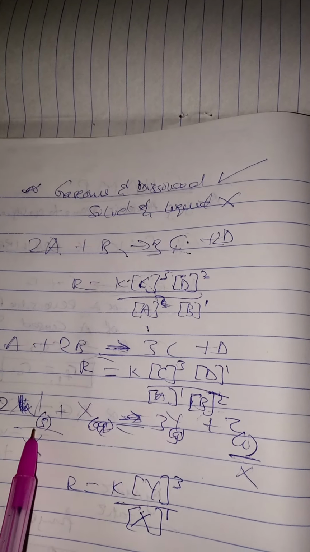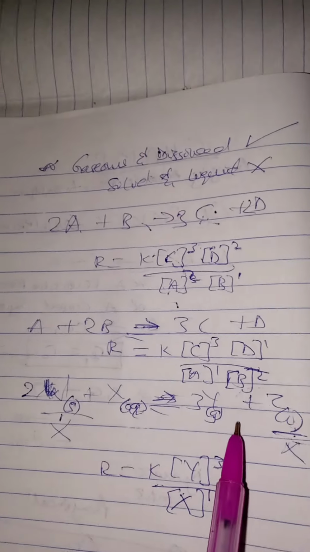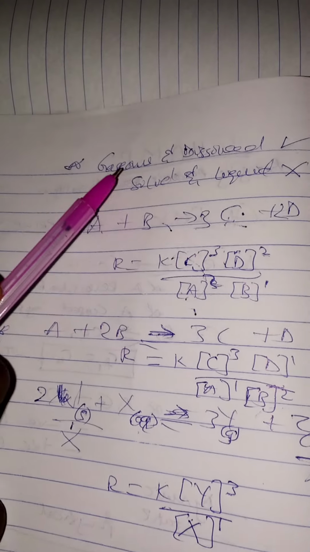You can't consider W and Z because they are solids and liquids. We can only consider gaseous and dissolved species. So take note of that. We don't consider solids and liquids.